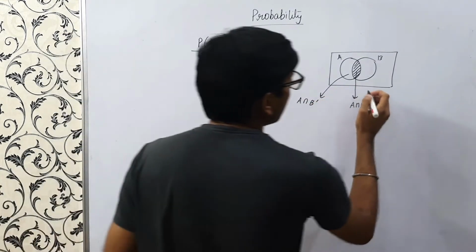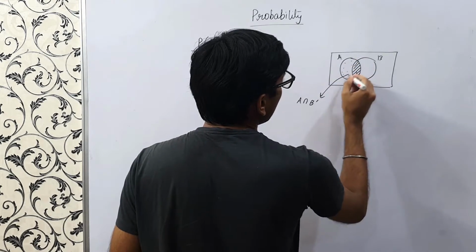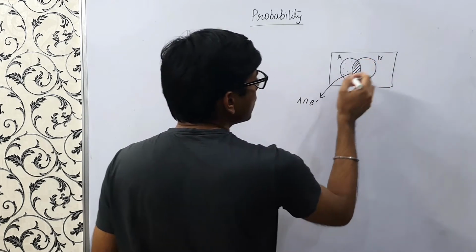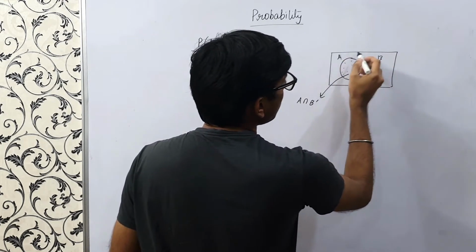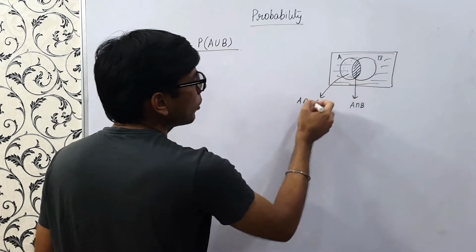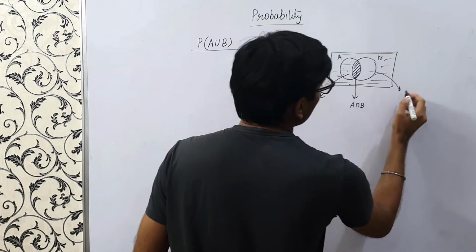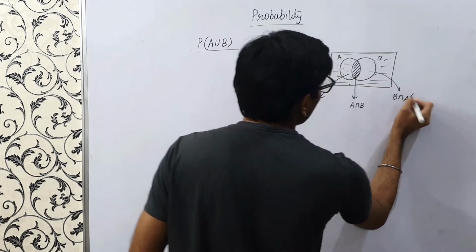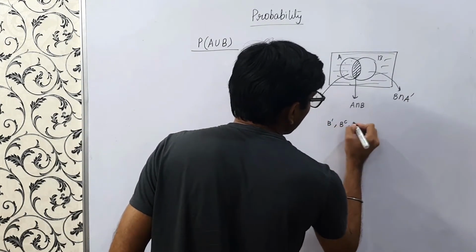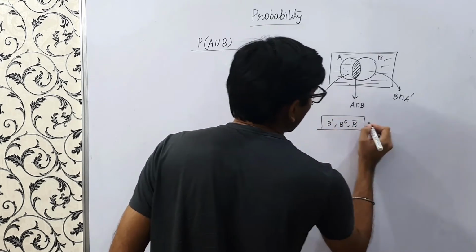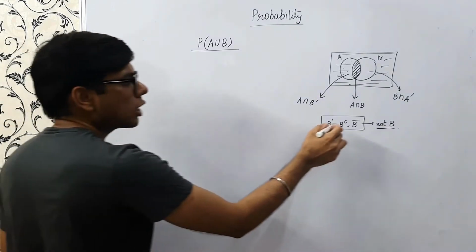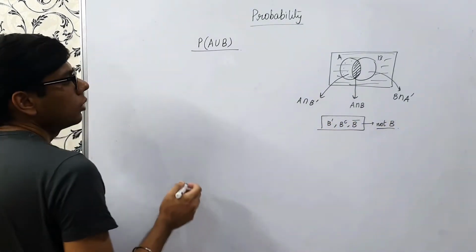B dash means B complement, that is, not B. So this is A intersection B bar, and this one is nothing but B intersection A dash. B dash, B complement, B bar, these all denote not B. At times we use different notations, but B dash, B complement and B bar denote not B, right?